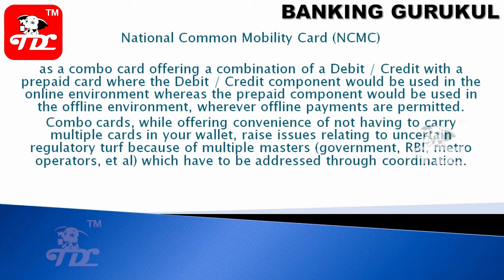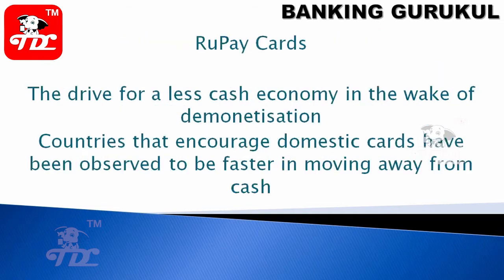Combo cards offer the convenience of not having to carry multiple cards in your wallet, because you have a debit card, you have a credit card, so you can club everything and put it in one card. They raise issues, uncertain regulation, and become multiple masters. So you can have the government, RBI, metro operators, etc., which have to be addressed through coordination.